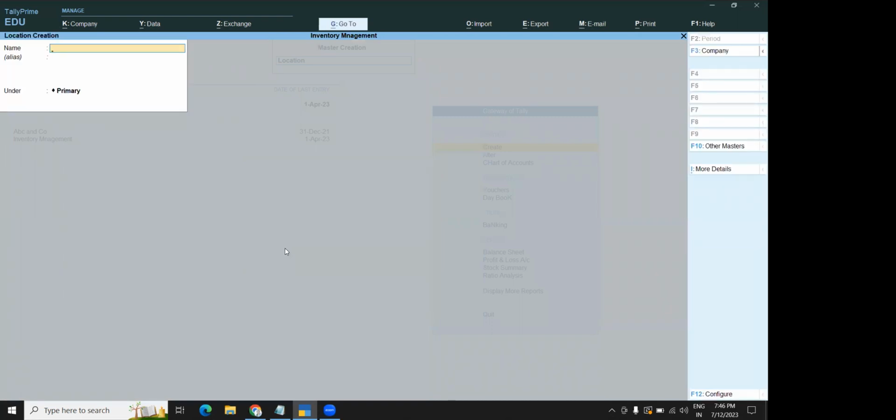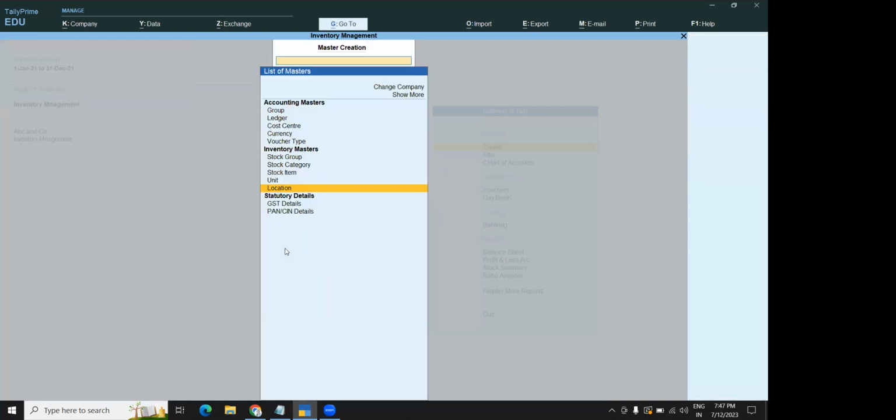Here I'm taking a location as godown 1. Accept. Now I'm taking godown 2. Accept. So I have taken godown 1 and godown 2, two different godowns. You can also mention names for the godown. If there is any name mentioned, you can take that name also. Here, just for an example, I have taken godown 1 and godown 2.